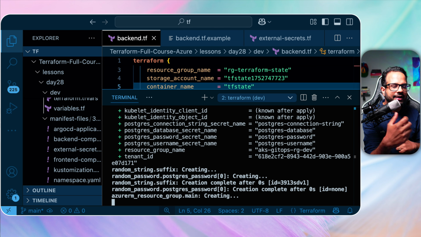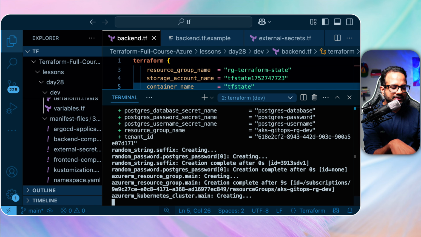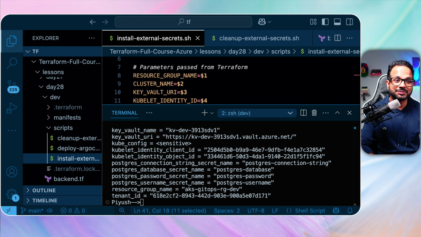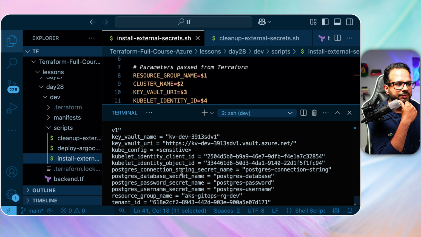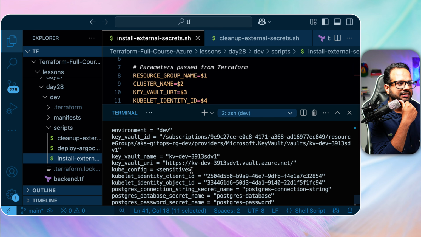So I will have to show you a few more things, so make sure you stay till the end because it's not complete yet. Okay, it has been completed now, and as you can see, all the output variables have been printed as well. So let's proceed further.